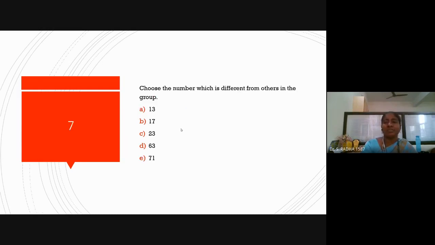Choose the number which is different from others in the group. We have 13, 17, 23, 63, 71. Okay. 13 is a prime number. 17 is also a prime number, which means 1 and the number itself are the factors. 23 is a prime number. 63 is not a prime number because 3 is a factor, 9 is a factor, 7 is a factor of 63. 71 is a prime number. 1 and the number itself are the only factors. That is called a prime number. So option D is the odd man out, different from others.